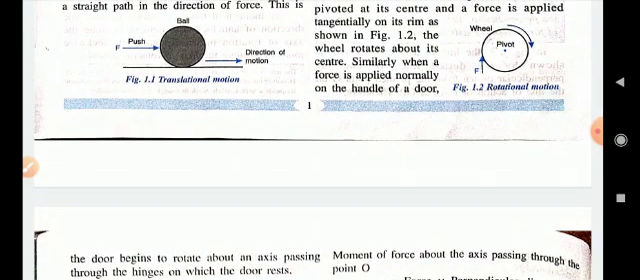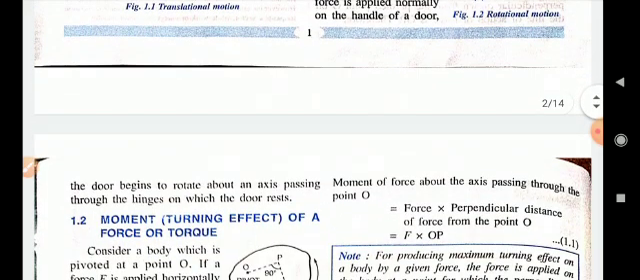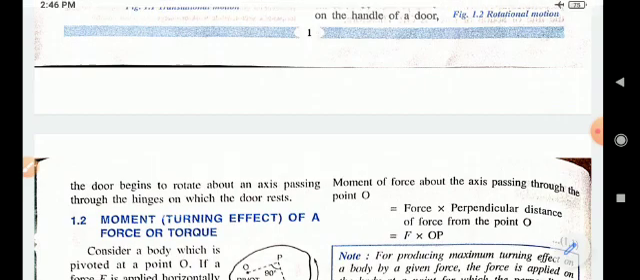Similarly, when a force is applied normally on the handle of a door, the door begins to rotate about an axis passing through the hinge on which the door rests.